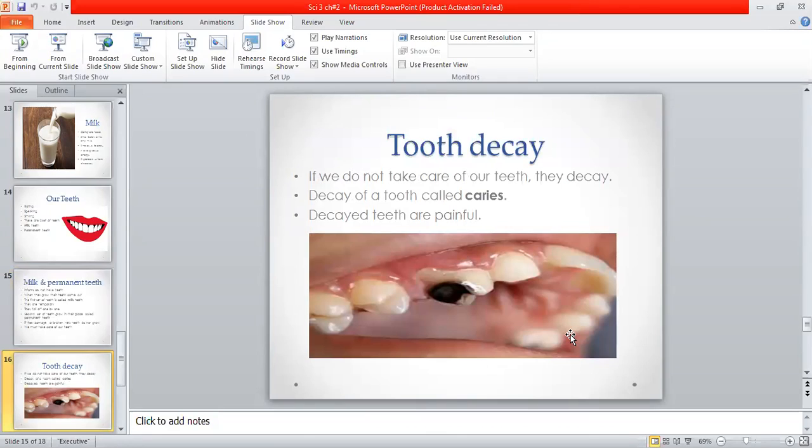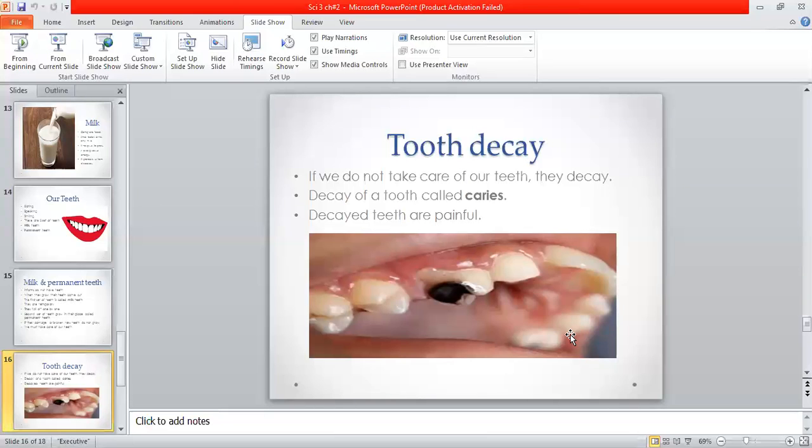So next is tooth decay. What is decay? Basically, when you do not take care of your teeth, this is known as decay. Then we are not able to chew solid food properly. If we are having a teeth problem, we can't eat properly.